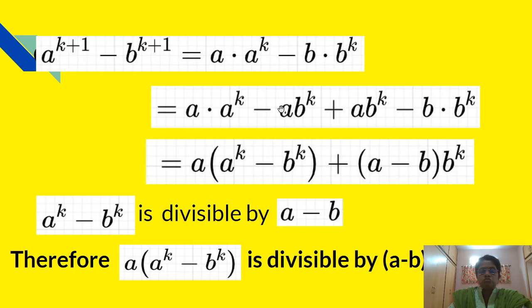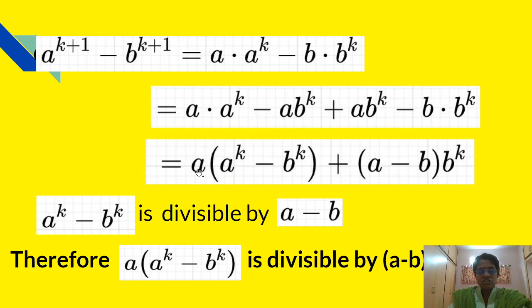Now from these two terms we have taken a common. Therefore inside the bracket a raised to k minus b raised to k is there. From these two terms we have taken b raised to k common, and therefore inside the bracket there will remain a minus b. Now a raised to k minus b raised to k is divisible by a minus b because we have supposed that p of k is true. Therefore this part is divisible by a minus b.